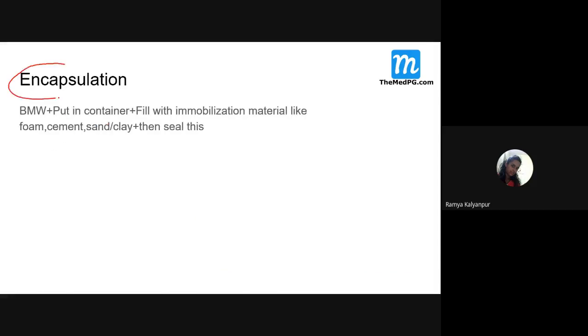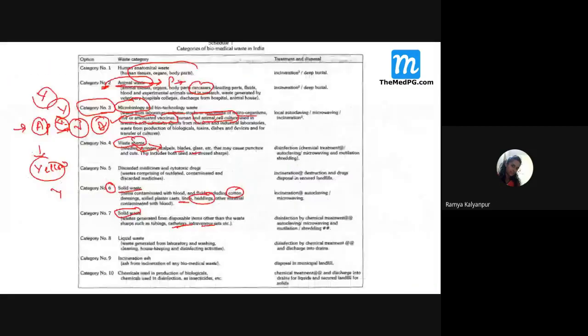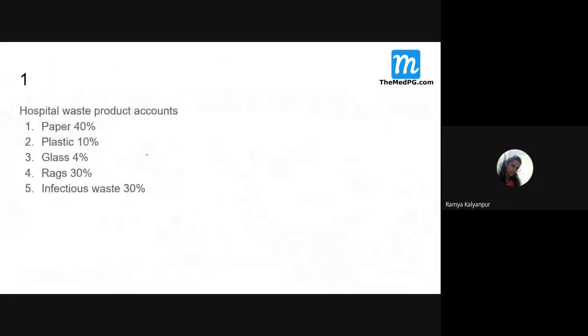Now encapsulation. This is what we do. Biomedical waste is there, and then we put this waste in a container and fill this container with what? Material like cement or sand. Then you seal this. So this is encapsulation. Totally you are sealing it. Are you all clear with this? Now shall we solve the MCQs related to this biomedical waste?